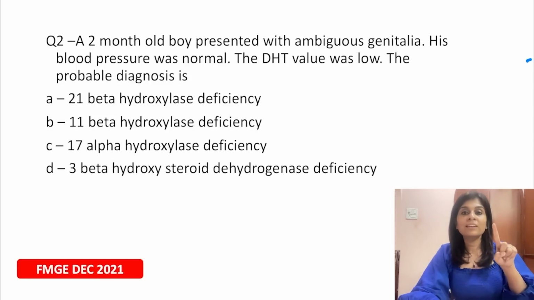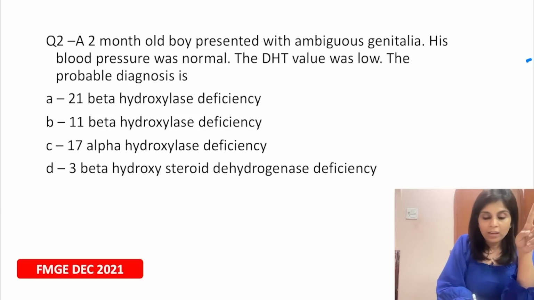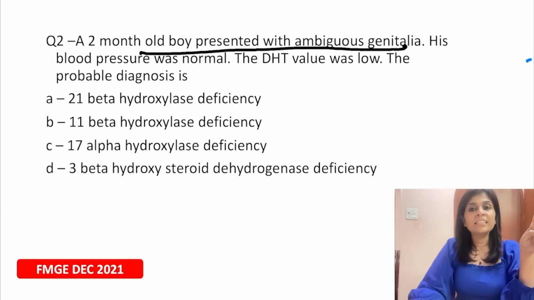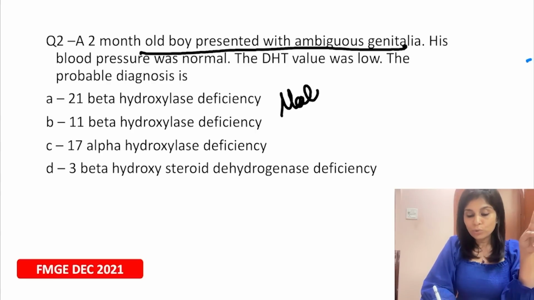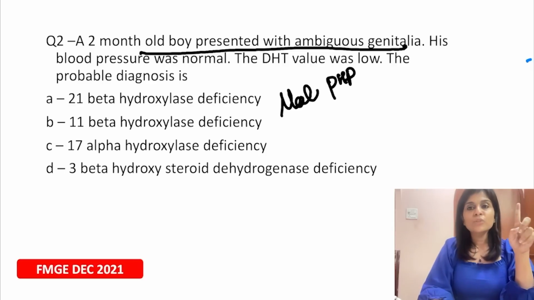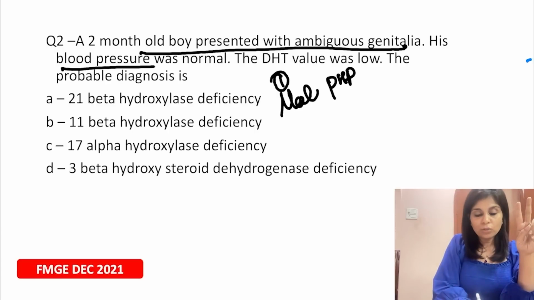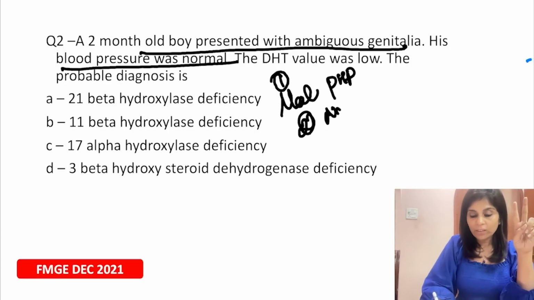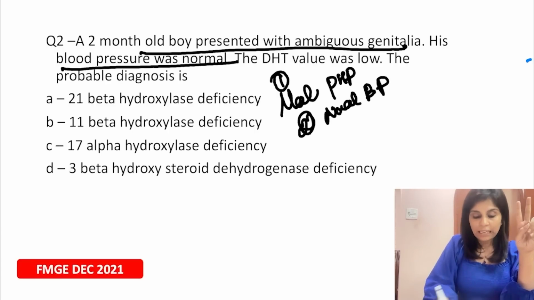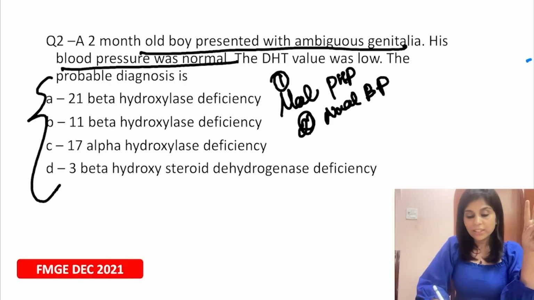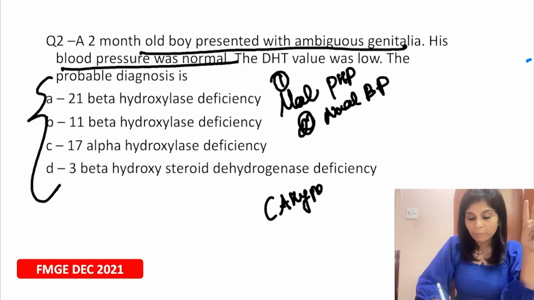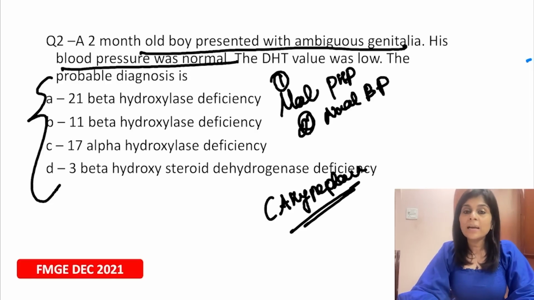What is step number 1? I told you, summarize all positive features. So what are the positive features here? A boy presenting with ambiguous genitalia is nothing but male pseudohermaphroditism. So the first feature is male pseudohermaphroditism. Second feature is normal blood pressure. And if you look at all these choices, these are all causes of congenital adrenal hyperplasias. So I was thrilled to see that congenital adrenal hyperplasia based MCQs are asked in FMG.